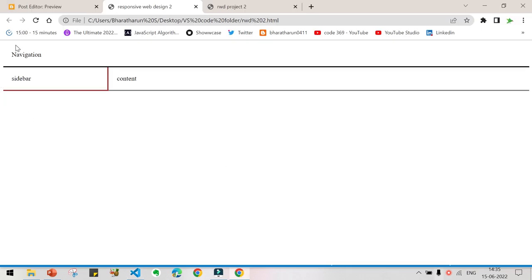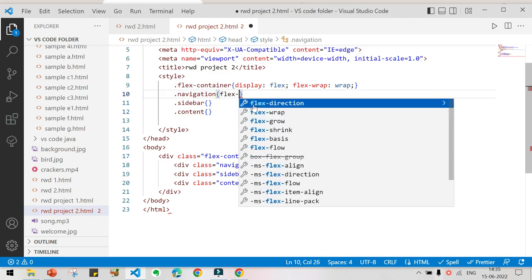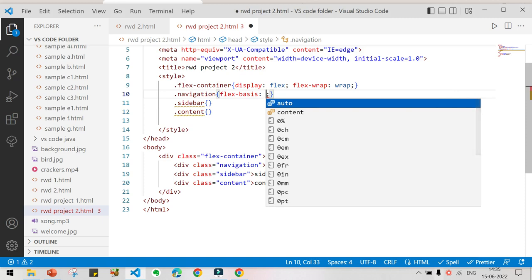Now you can see navigation has occupied 100% of the total width. So how to make the navigation occupy 100% of the total width? Inside this style, give flex-basis as 100%.